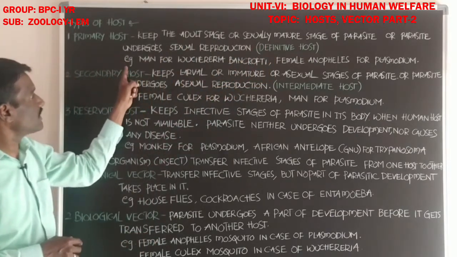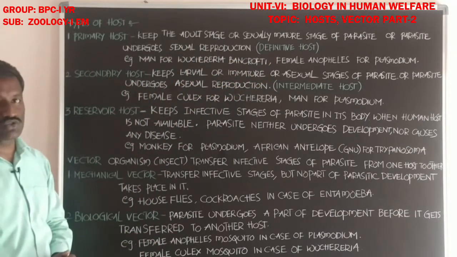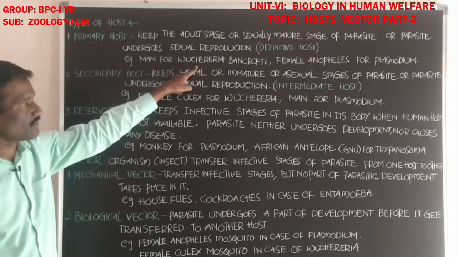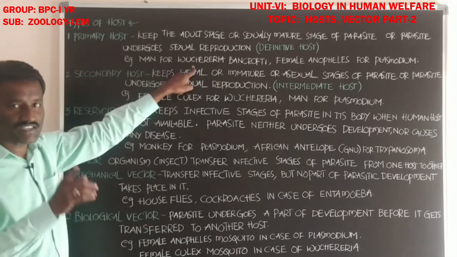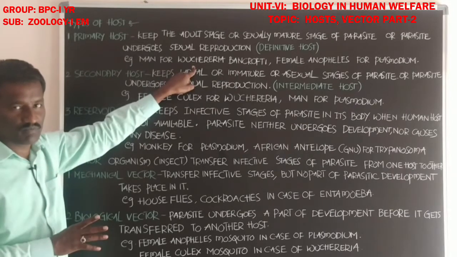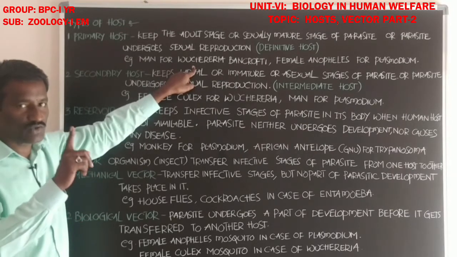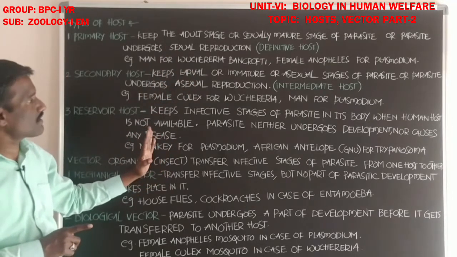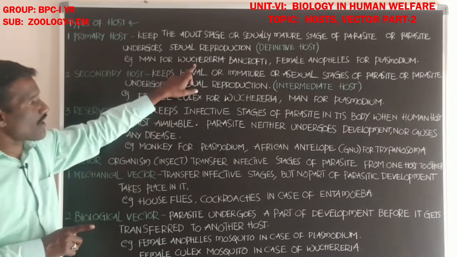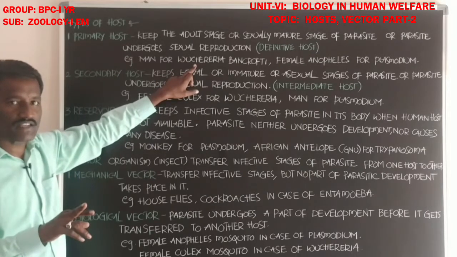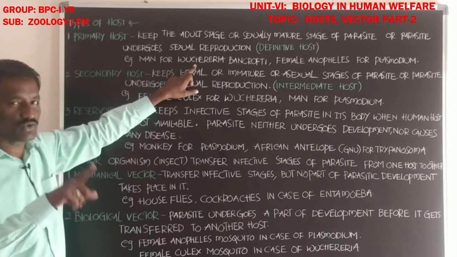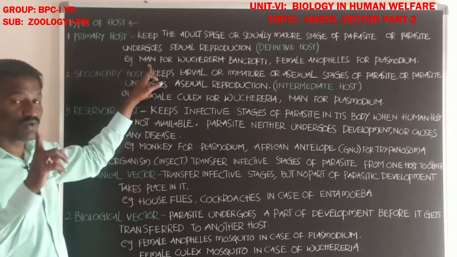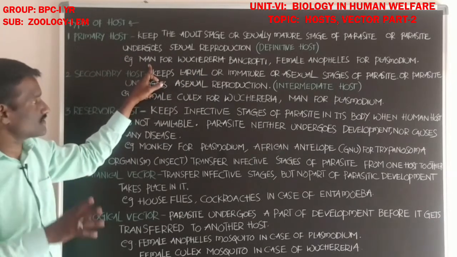Next, which one is the example for primary host? Man is the primary host for Wuchereria bancrofti. Wuchereria bancrofti is a digenetic parasite, completing its life cycle in two hosts. Students, this is a very important topic. The primary host is man, the secondary host is female Culex.